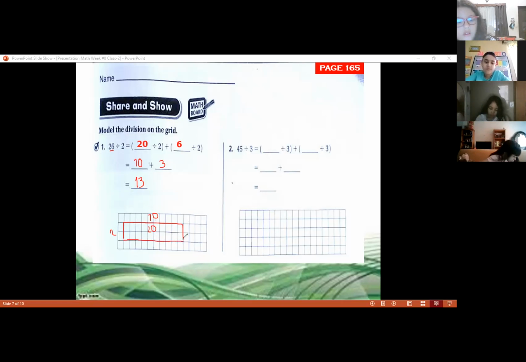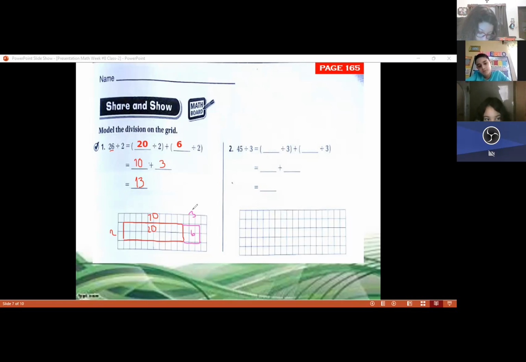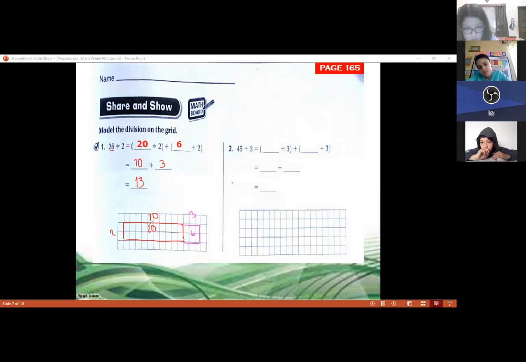And then I need to draw the 6. So if I say 2 times 3, it's equal to 6. So I'm going to color, using another color. I'm going to have 3 more here. So I have 3 more. Why 3? 2 times 3, I have 6 here now. So 20 plus 6, all this shade, if you color it, is going to be 26.